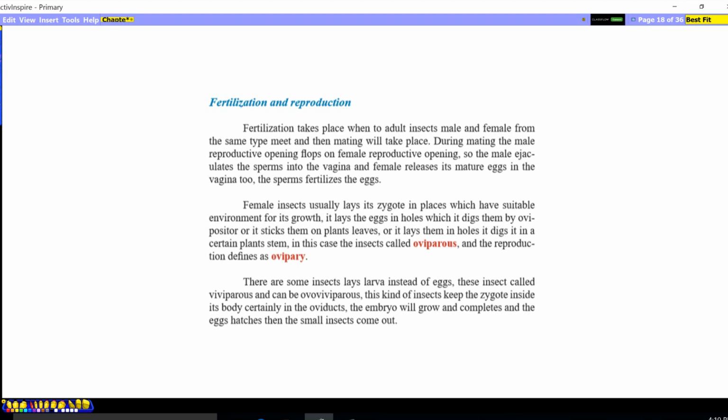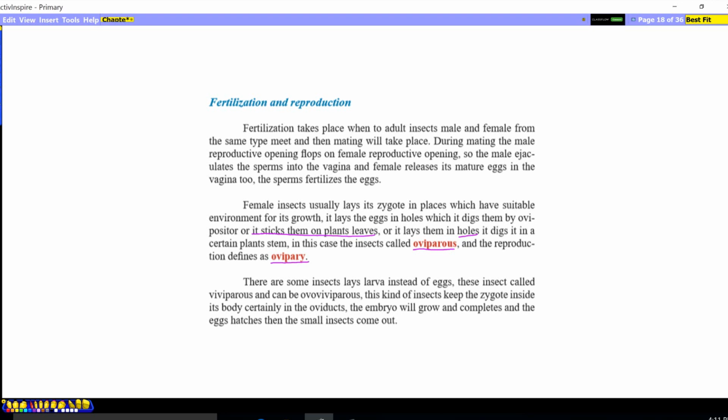The female insect usually lays its zygote in places that have a suitable environment for its growth. We said it uses the ovipositor. It lays the eggs in holes which it digs with the ovipositor, or sticks them to plant leaves, or lays them in holes dug in a certain plant stem. In this case, insects are called oviparous, and the reproduction type is ovipary.